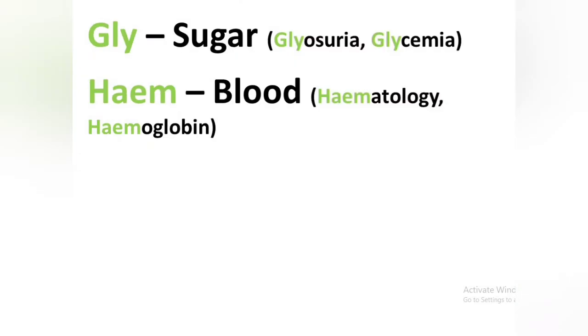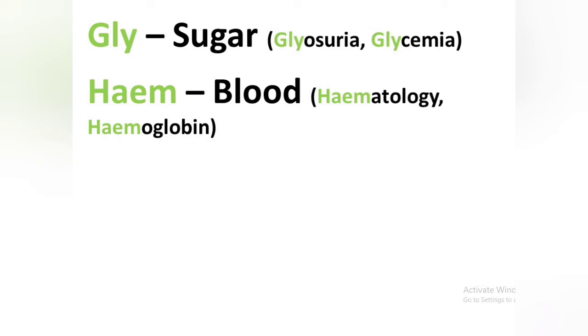And another prefix is there, gly, which means sugar. The only sugar which is found in our body is in the form of glucose. There are examples, that is glycosuria, which means the presence of glucose in the urine. And another is there, glycemia. The presence of glucose in our blood is known as glycemia. If there is an increase in the level of glucose, then it is known as hyperglycemia, and if the level of glucose in blood is decreased, it's known as hypoglycemia.